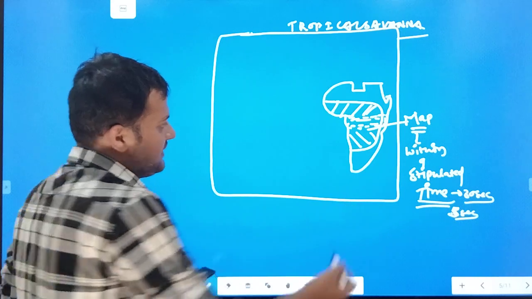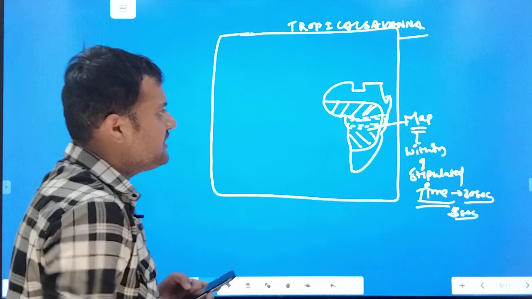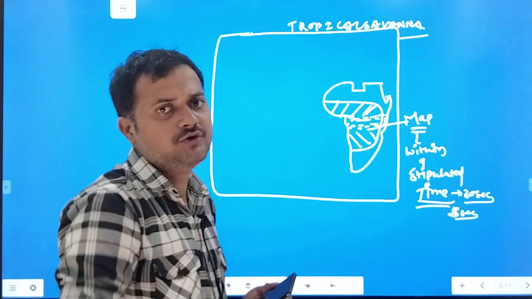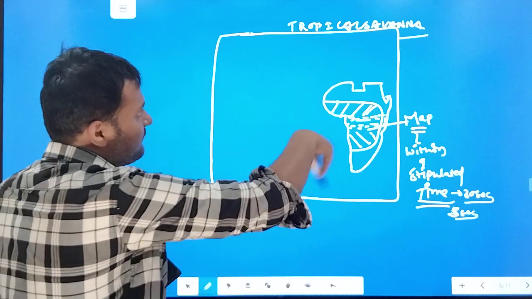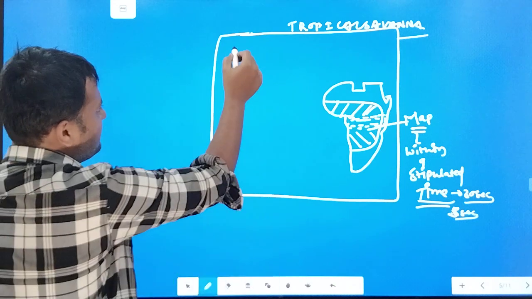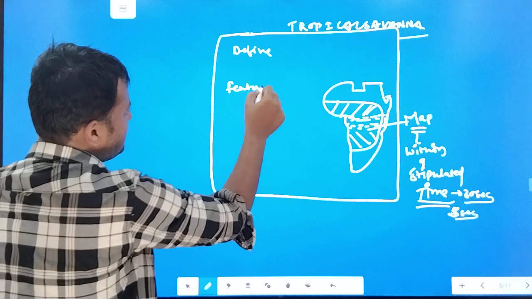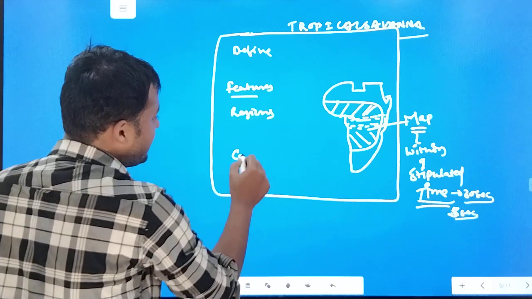Here Uganda, Rwanda, Burundi, 3 countries, then Namibia, Angola on this side. So by making this map, you can give an edge to your answer, right? Here you can write what is savanna climate, where it is best developed, what are the main features. Firstly you can define, then the features, then regions covered, and then conclusion.